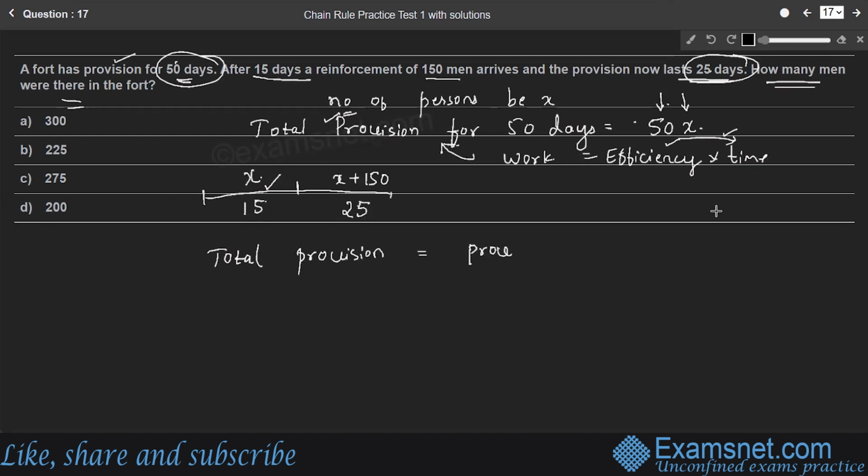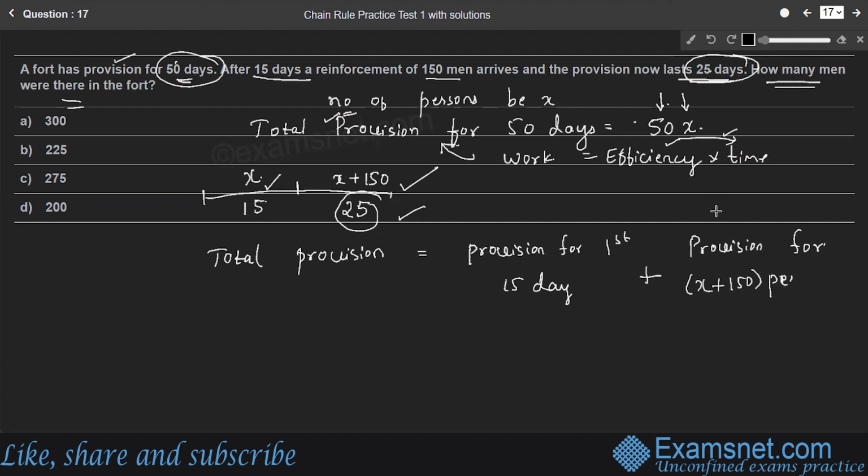provision for first 15 days, right? First 15 days plus provision for last 35 days can be considered. Instead of last 35 days, since number of men is increased here, the last 35 days is reduced to 25 days. Therefore, provision for X plus 150 persons, X plus 150 persons.